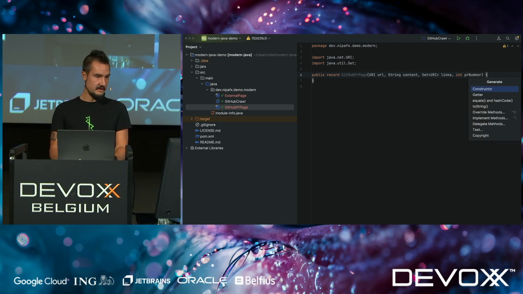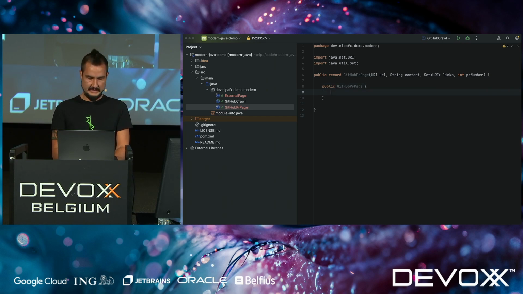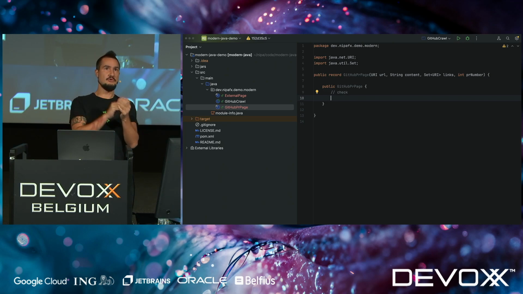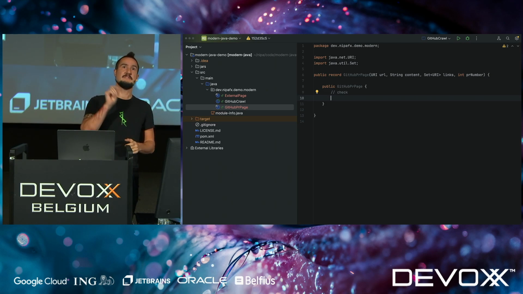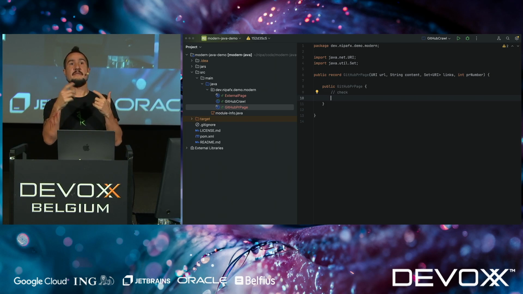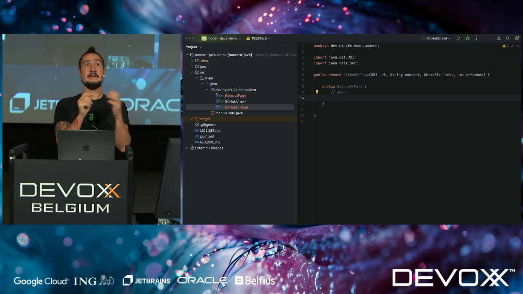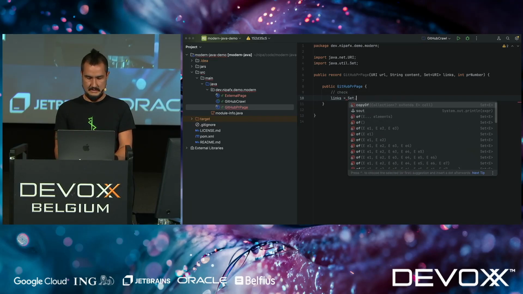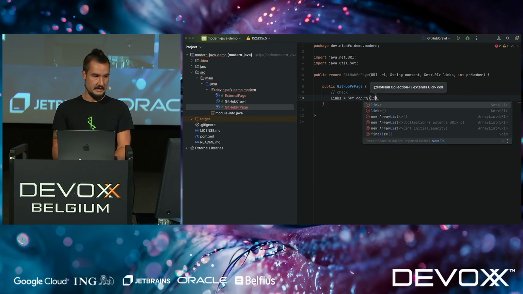And now, again, definitely, we would want to construct it here that has all kinds of checks. In this case, the pull request number is probably supposed to be larger than 0. So that, for example, would be an additional check we could place here. But one thing I want to drive home here is that usually you want to have your records be immutable. Records are already shallowly immutable, meaning nobody can reassign the URL and the content or the links. But if somebody gives me a HashSet of URIs for links, then that HashSet is, of course, still mutable. And by default, you should avoid that. We'll later see an instance where I'll intentionally go the other way, but it should be an intentional choice. So here, I do not want to do that. So I want to make sure that I get an immutable copy of the links.